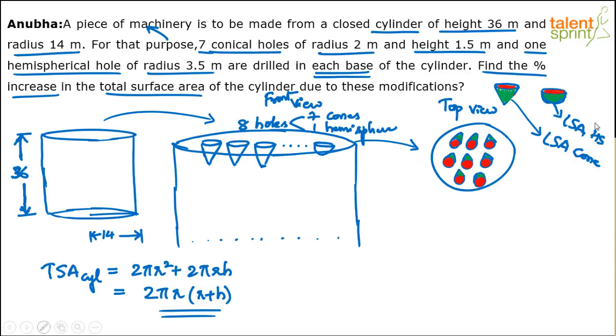You're able to follow. So to the total surface area of the cylinder, which is 2 pi r square plus 2 pi r h, or 2 pi r into r plus h, we have to remove these reds and add these greens. The greens are the lateral surface area of the cone and the lateral surface area of the hemisphere. What is removed? The reds. All the reds are circles. This is the circle, the base of the hemisphere, and this also is the base of the cone.